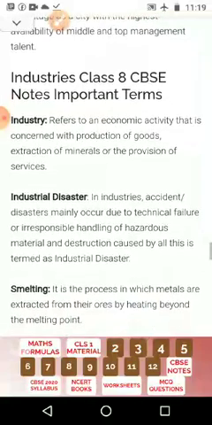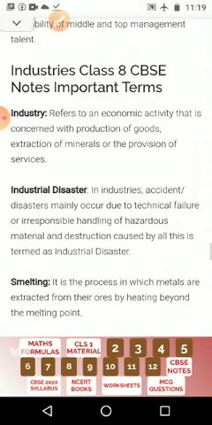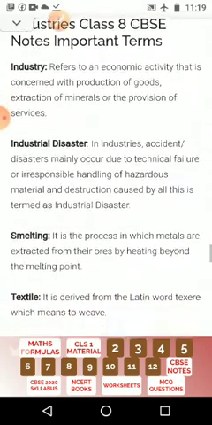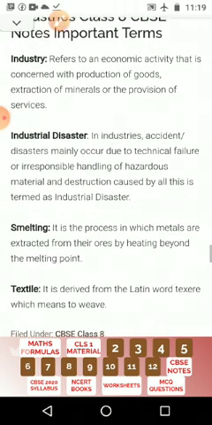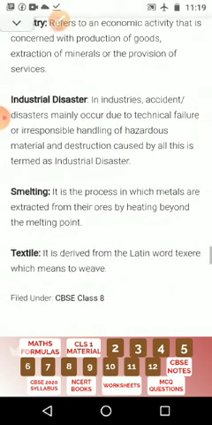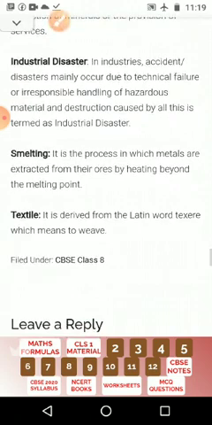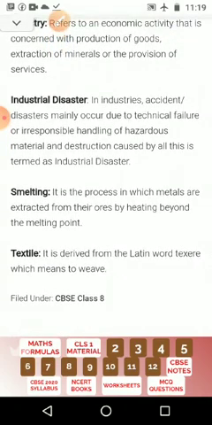Industry refers to an economic activity that is concerned with the production of goods, extraction of minerals or the provision of services. Industrial disaster: in industries, accidents or disasters mainly occur due to technical failures or irresponsible handling of hazardous materials, and the destruction caused by all this is termed industrial disasters. Smelting is a process in which metals are extracted from ore by heating beyond the melting point. Textile is derived from the Latin word texere, which means to weave.